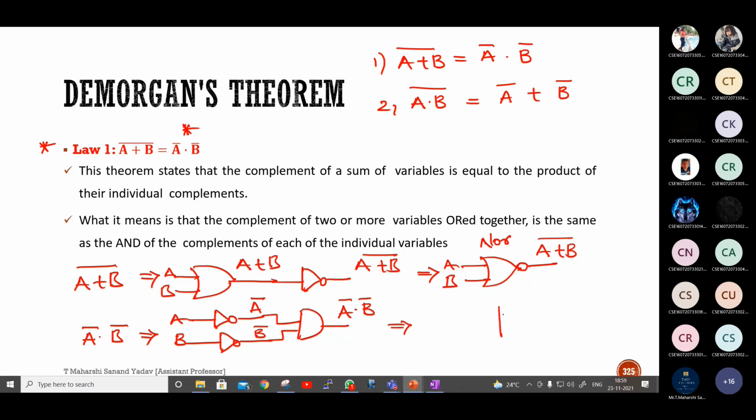Or else, can I write like this? Is this correct? Right or wrong? This is called as bubbled AND gate. So instead of drawing the NOT gates, you can draw like this also. This is called as bubbled AND gate. This is called as NOR gate.